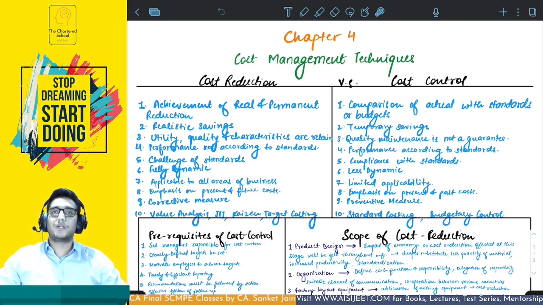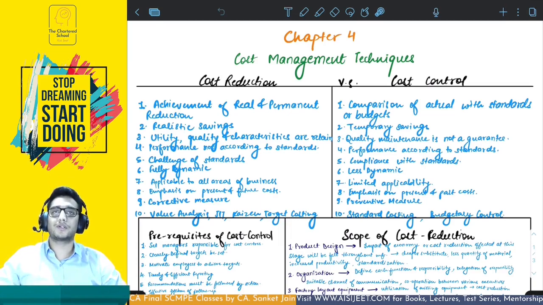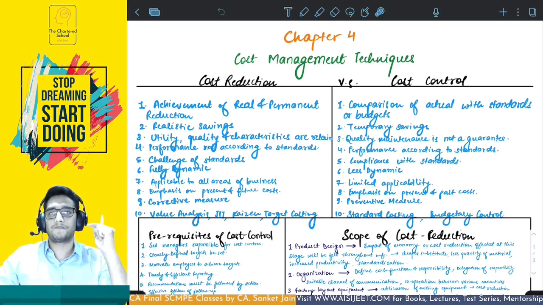Cost reduction is applicable in all areas of the business, because in any area where cost is involved, there is a possibility that this cost can be reduced. Therefore, cost reduction is possible to apply in each and every area. But for application of cost control, one important thing is required. When you are trying to control the cost, you have to set the standard. Standard setting is not possible for each and every area. Therefore, cost control has limited applicability.